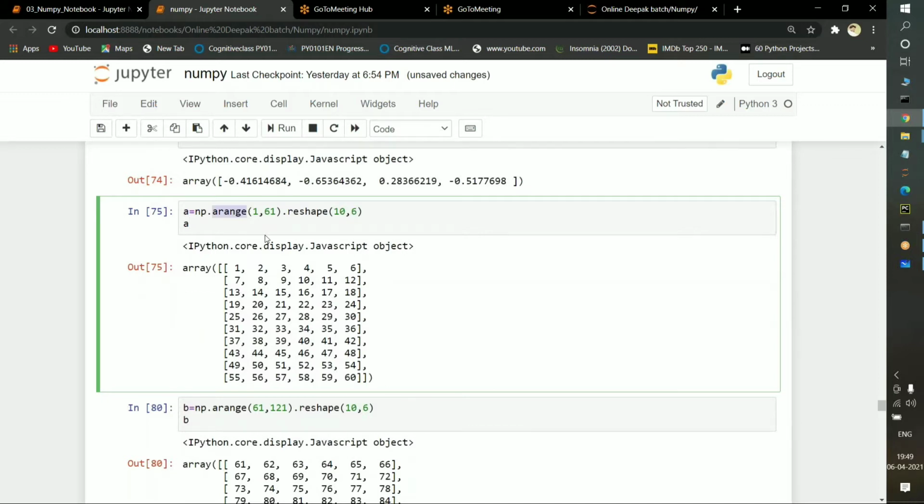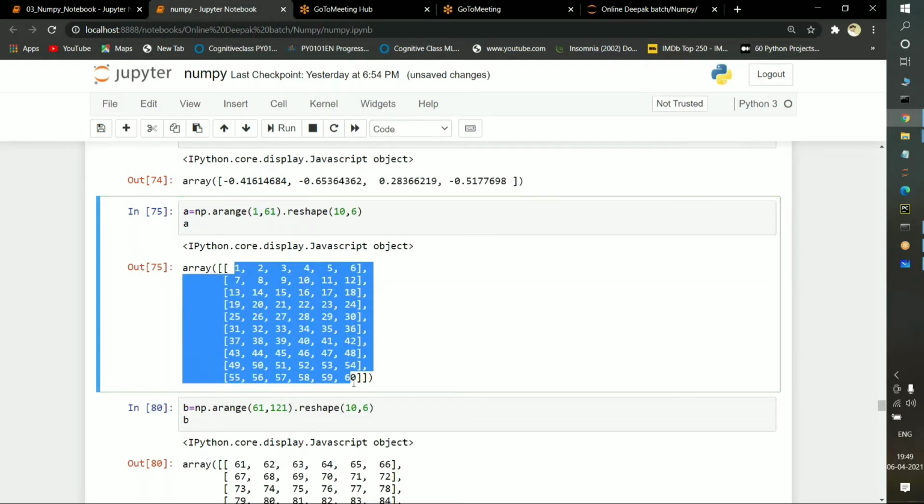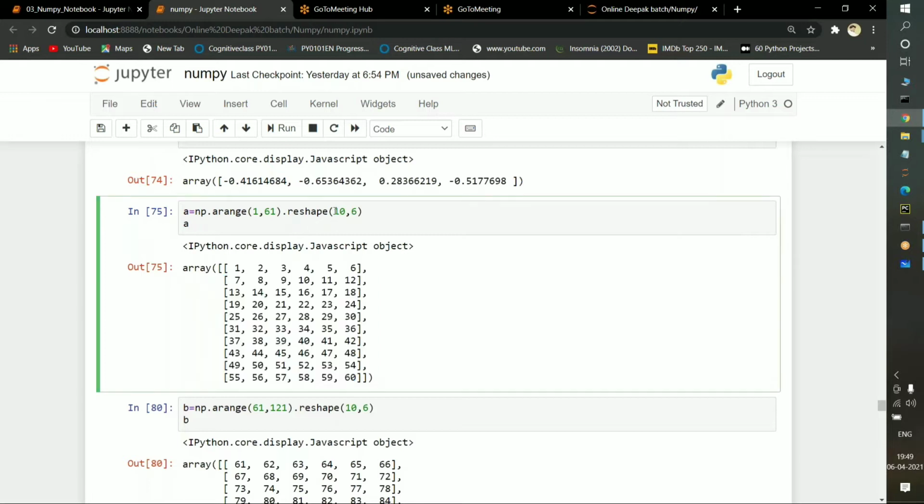The arange function works with the n-1 rule, and I am passing from 1 to 61. So it will select from 1 to 60. It is going to select from 1 to 60, but I am reshaping it to 10, 6. I told you yesterday, 10 into 6 is nothing but 60. So with 10, 6, it is going to print 10 rows. It is going to select 10 rows and 6 columns.